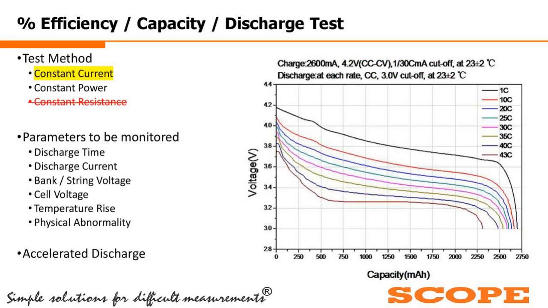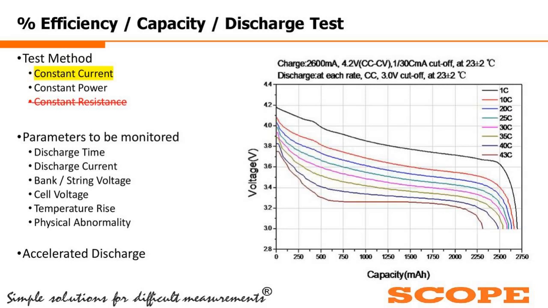Now, beyond the rated discharge, we also have the accelerated discharge facility. To understand what accelerated discharge is, you can see this in the curve: 1C denotes we are doing the discharge at the rated current. 10C is 10 times that of the rated current. And based on that, up to 43 times the rated current, we are doing the accelerated discharge.